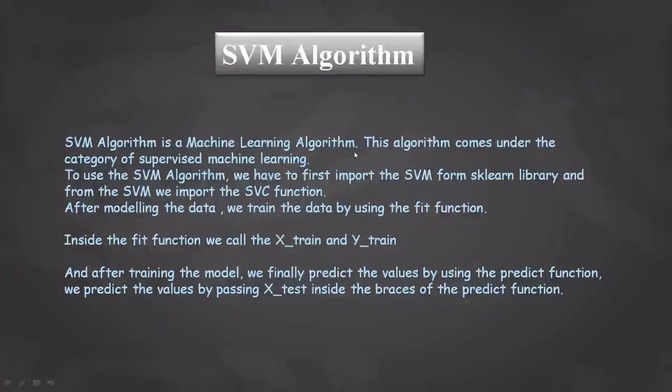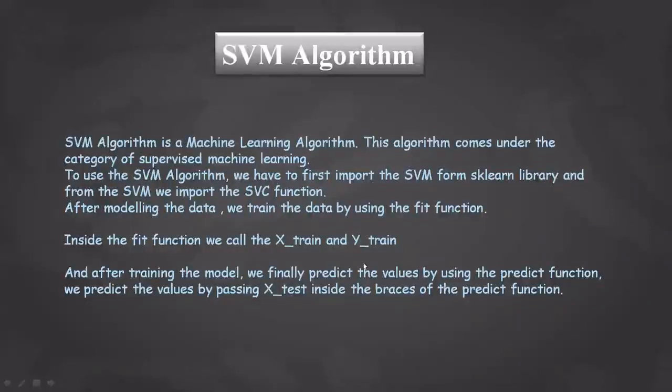The SVM algorithm is a machine learning algorithm, and it comes under the category of supervised machine learning. To use the SVM algorithm, we first have to import svm from the sklearn library. SVM is basically a class, and from it we import the SVC function. After this, we model the data, and after modeling it, we train the data by using the fit function.